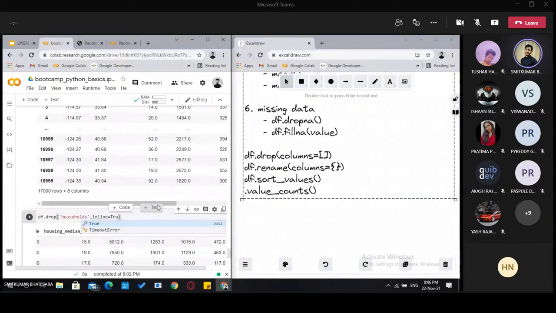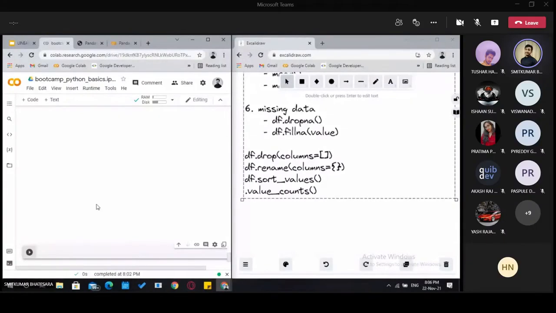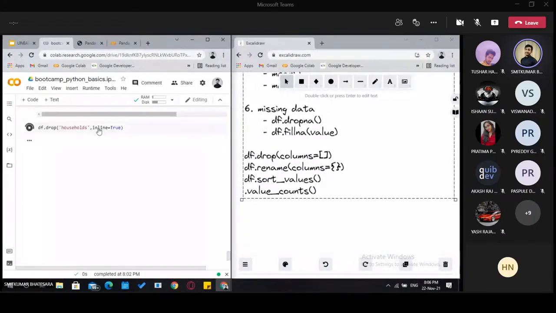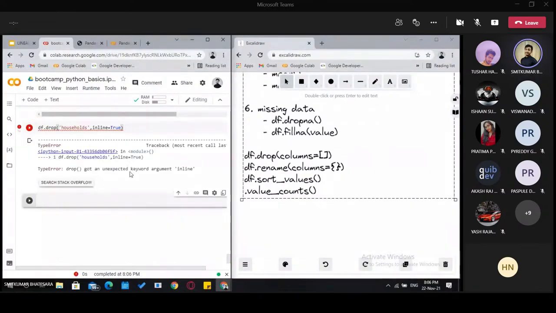So it will actually alter the data. Not inline, it's in place.